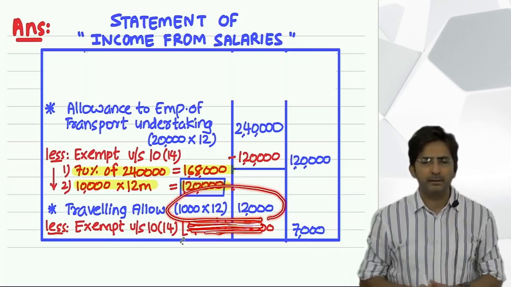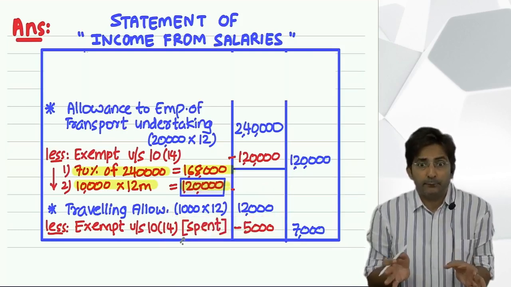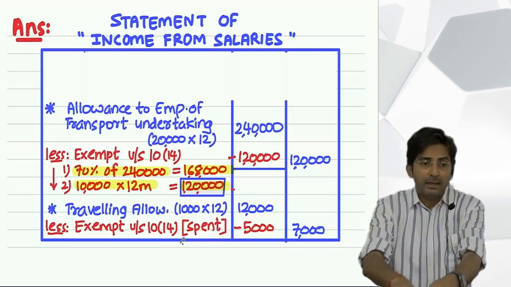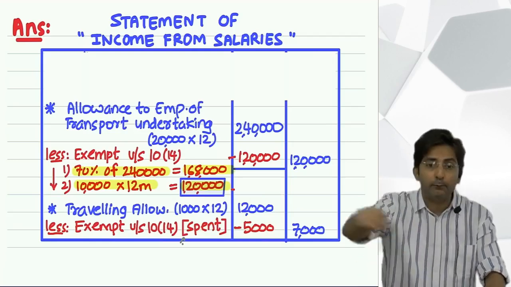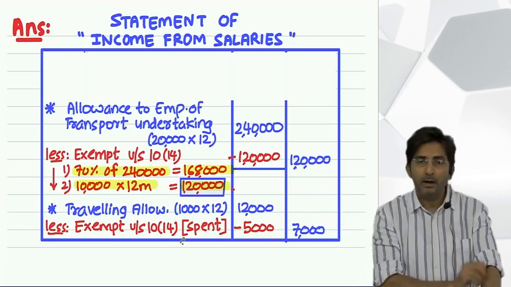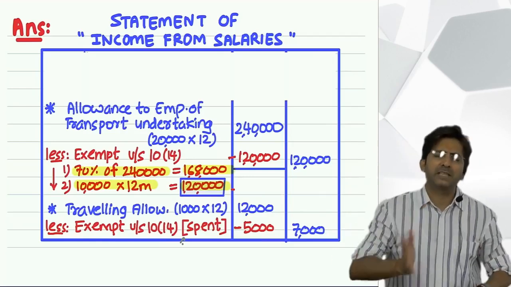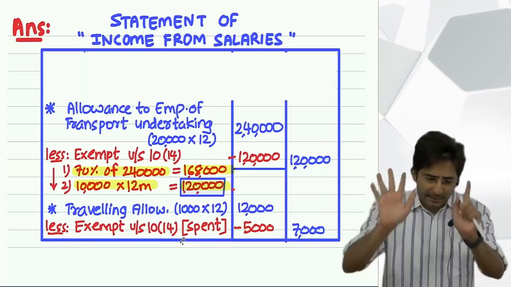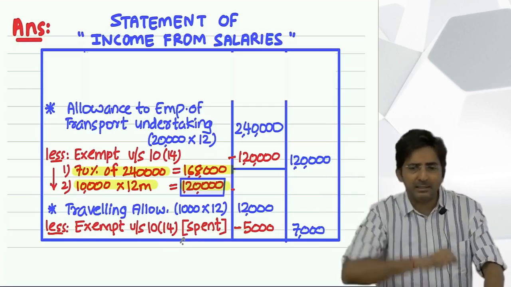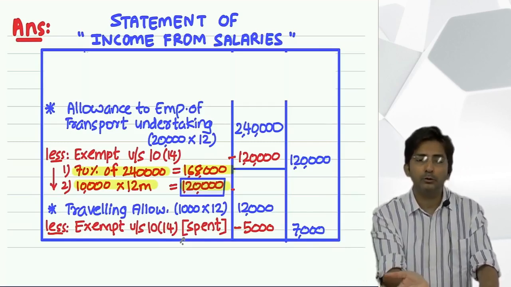Assume fully spent. And it is a better assumption because, see, in real life, the one who gets traveling allowance, it is not free of cost. Only if he has to actually travel for office work, he is given. Otherwise, an employee who sits full day in the office, why will the boss give traveling allowance? The fact that he is given traveling allowance, definitely he travels. But we don't know his actual travel amount. So we have to assume fully spent.